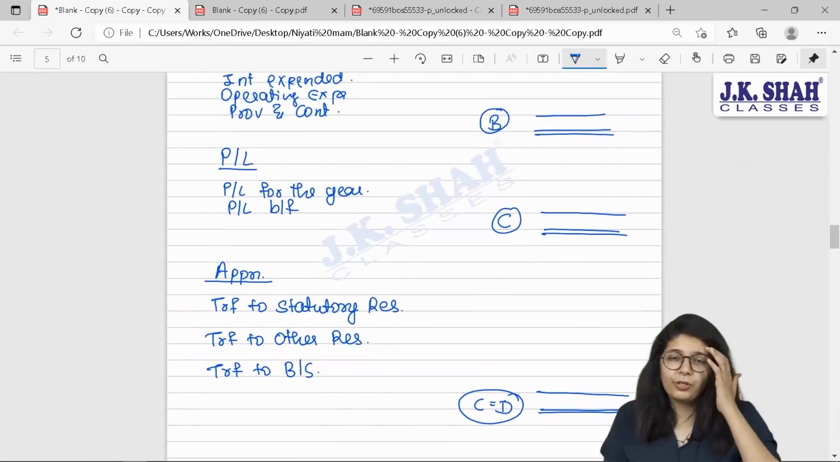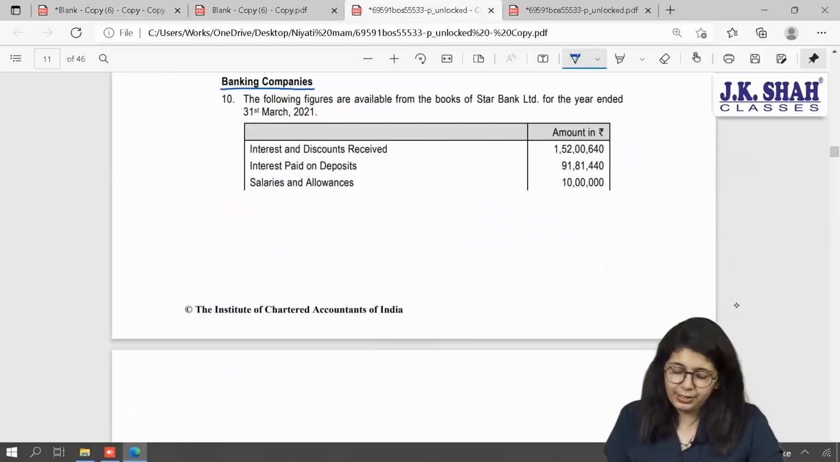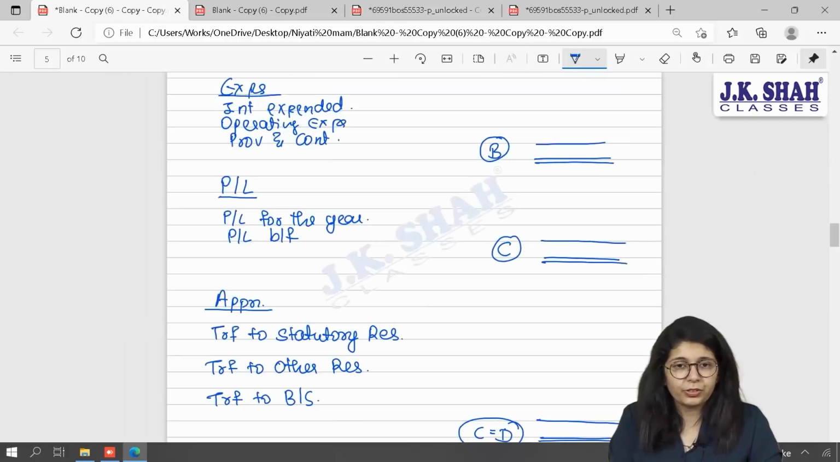Whatever you earn is the amount that you are going to distribute, that is a portion. Let us read the question. Do you remember we have certain schedule numbers? I hope you remember all the schedule numbers.